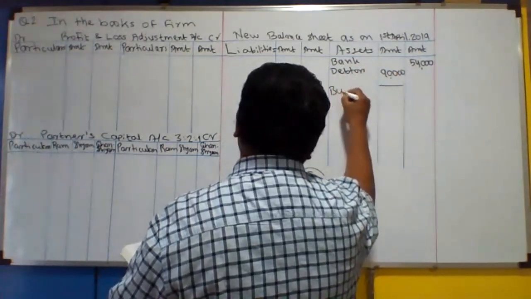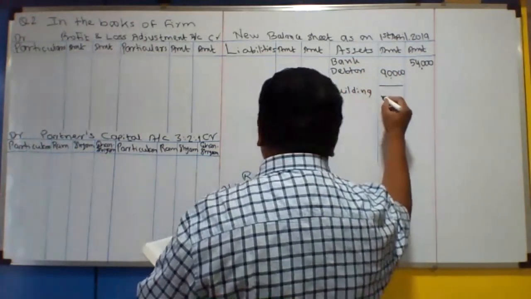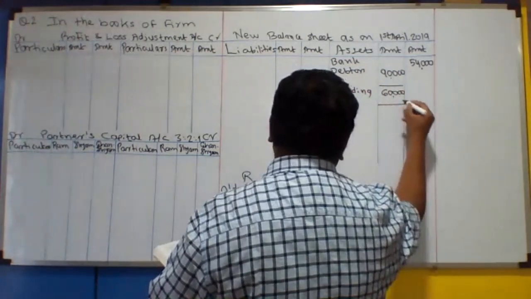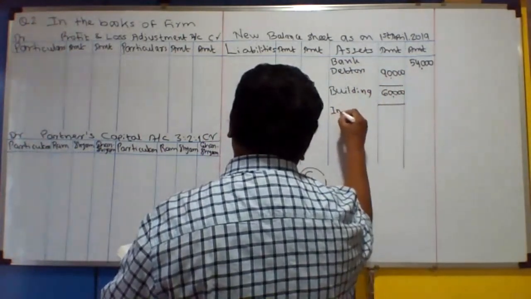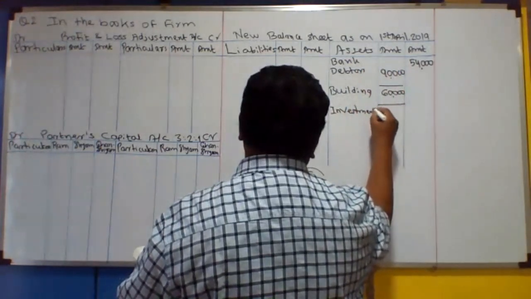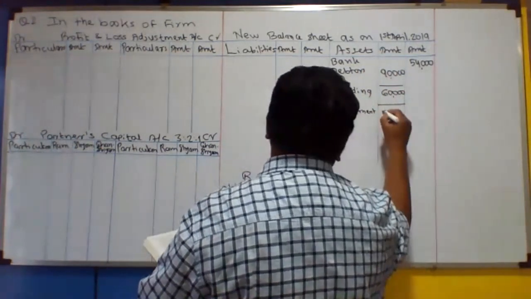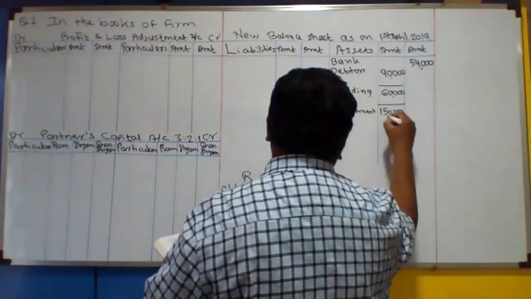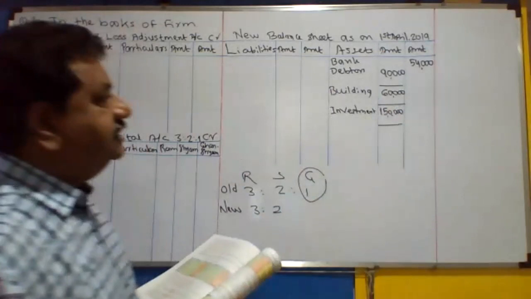Building, balance sheet assets, inner column, 60,000. Investment, balance sheet assets, inner column, 1,50,000. So in this way, the assets are recorded.